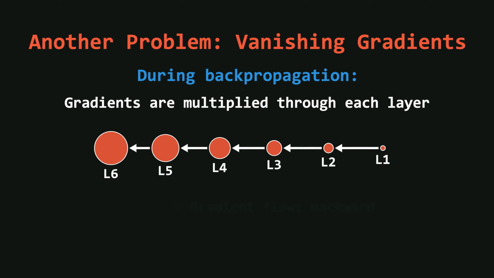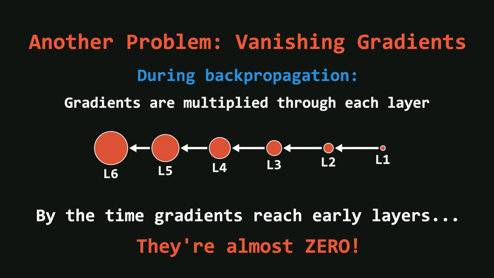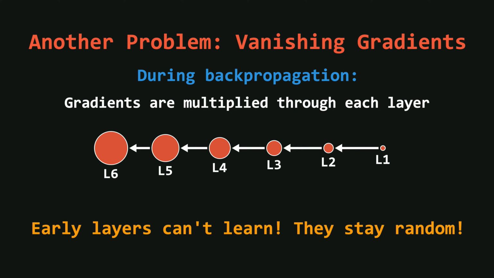During backpropagation, gradients flow backward through the network and get multiplied across layers. By the time they reach the earlier layers, the gradients become extremely small and effectively vanish. As a result, the early layer weights barely update and remain close to their random initial values.